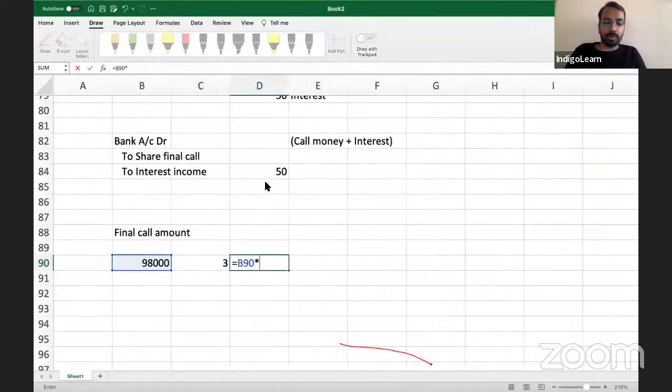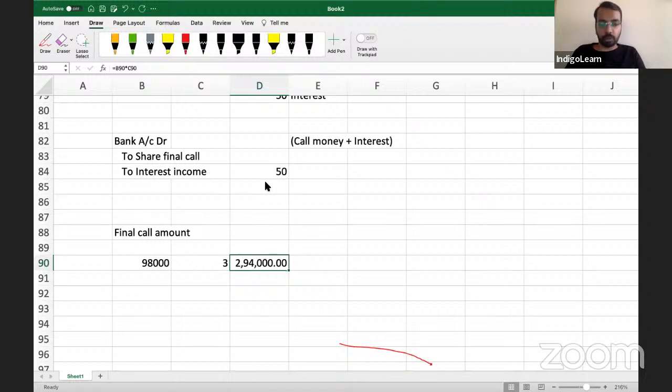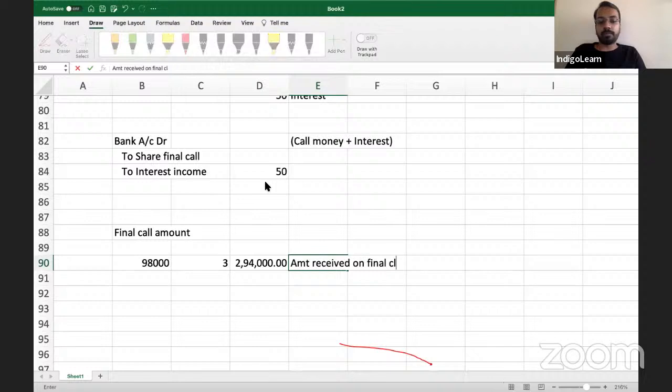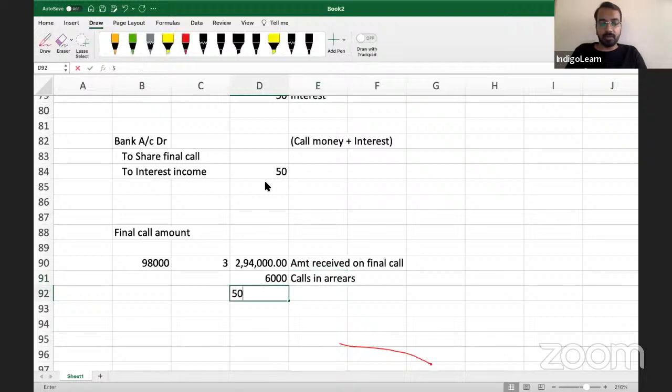So 98,000 multiplied by 3, 2,94,000 is the amount received on final call. Then 6,000 calls in arrears. Then 50 interest. And on this balance 6,000, again you will have to provide for interest from April till December. Are we clear?